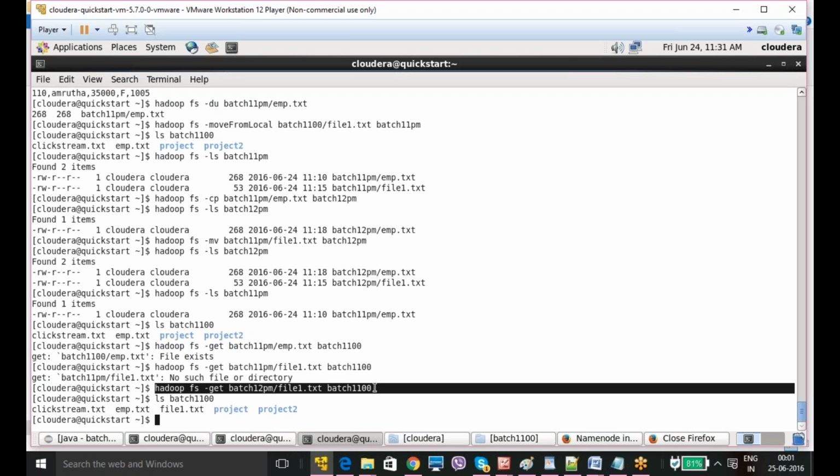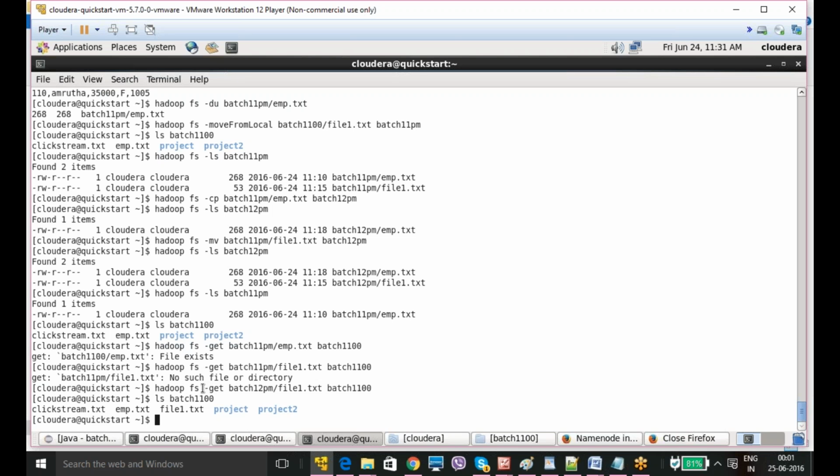Copy to local is for copying from Linux to Hadoop, right? Yes. But copy to local, is there any command? I think you said before, this is what copy to local is: hadoop fs -get. Both are the same, you can use either of them. Copy to local also you can use, get also you can use. Okay, got it.